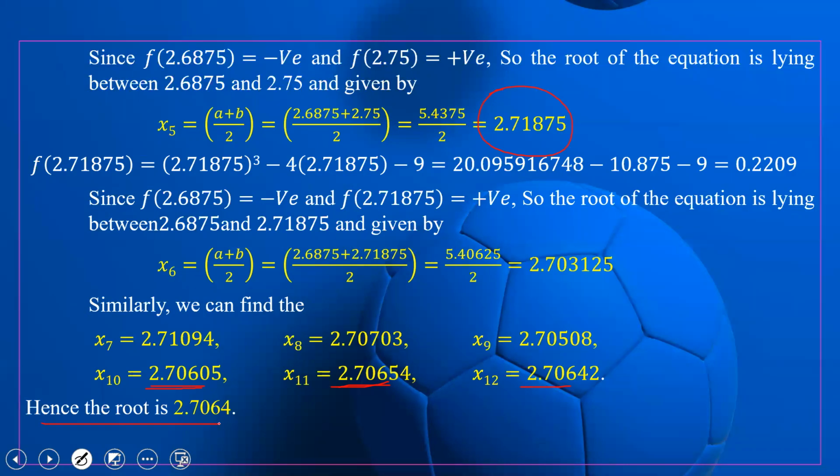So now we can write the answer: 2.706. So this is our answer. This is a very lengthy process; we have to do many more iterations over here. This is one example where we use a purely algebraic equation. With the help of the bisection method, we have obtained the approximate root of the algebraic equation. Let us take another example.